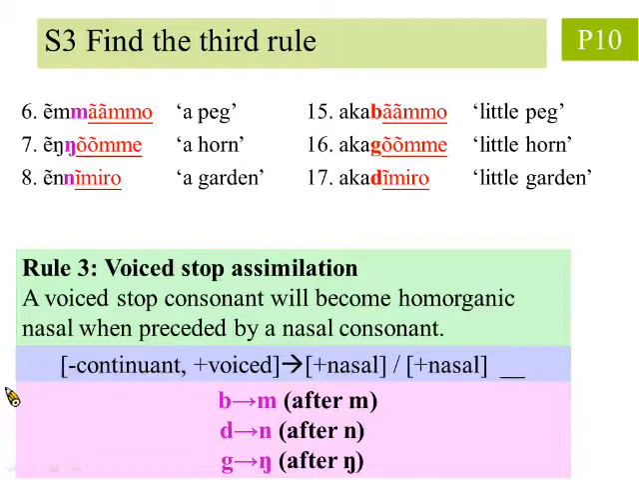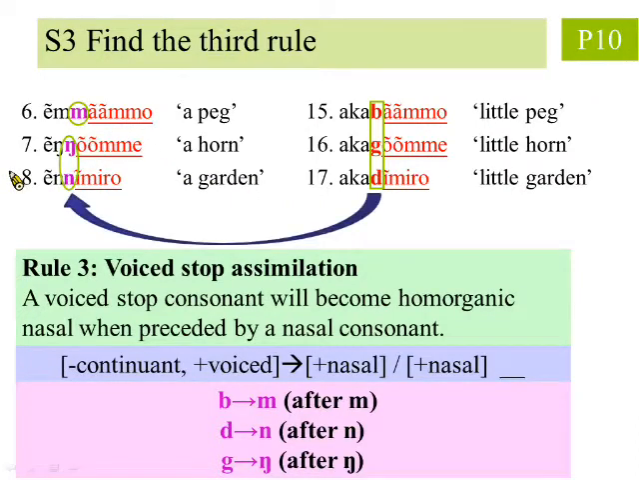Returning to these 3 pairs of words, we now understand that the root originally began with b, g, d, and only became m, n, and ng after undergoing voiced stop assimilation.